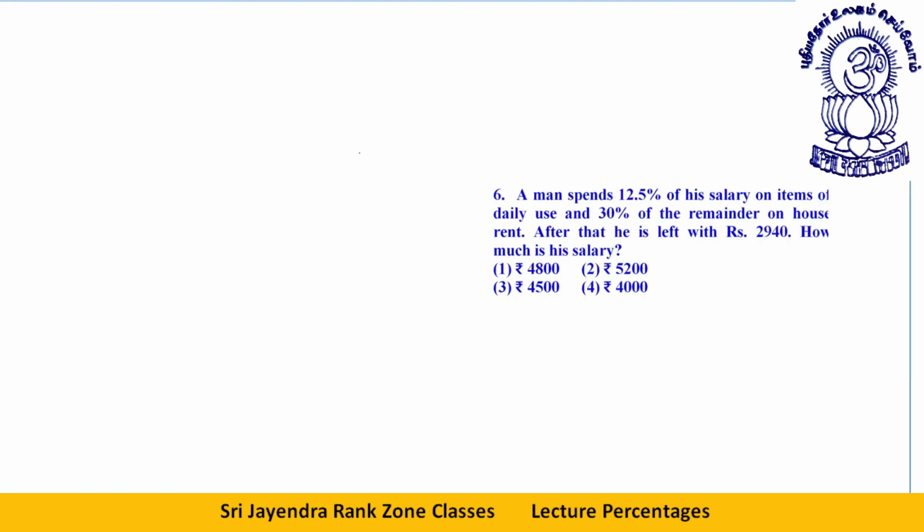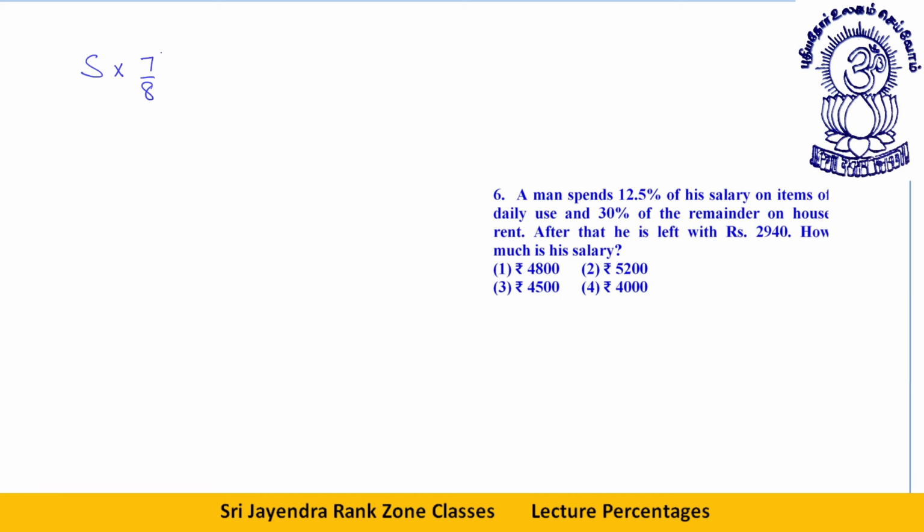So in this question, we will go very fast, just by basic calculation. How to do the calculation in the correct direction is the main thing. See how we implement the calculation in this question. A man spends 12.5% of his salary on items of daily use. Let's say his salary was S. He spends 12.5, which means 1 by 8, on items of daily use, so he's left with 7 by 8.